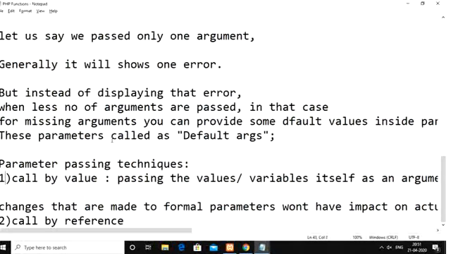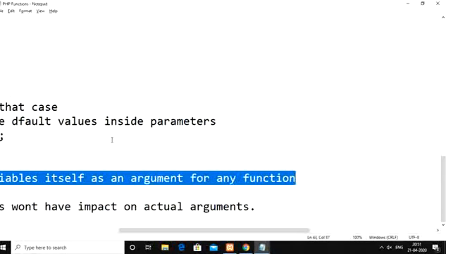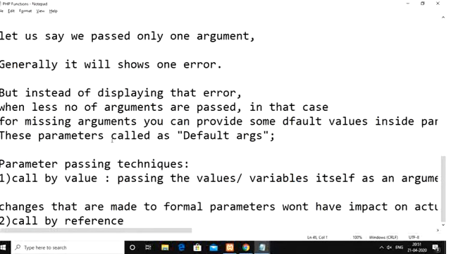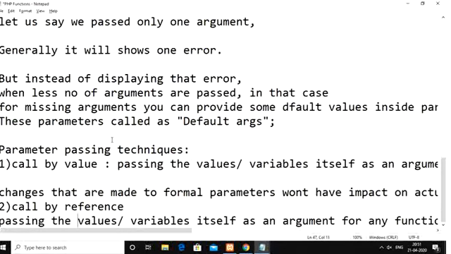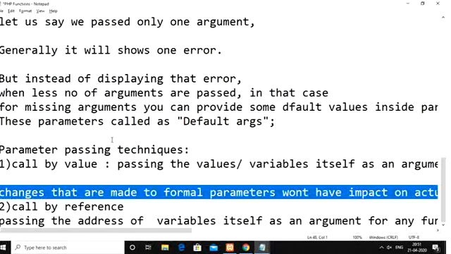Instead of passing the values or variables themselves as an argument to a function, if we pass the address of variables, that is, the address of the variable itself as an argument for any function, that we generally call call by reference.